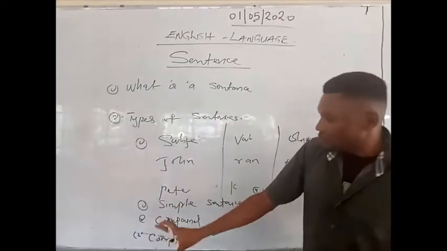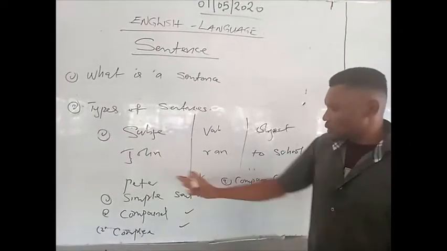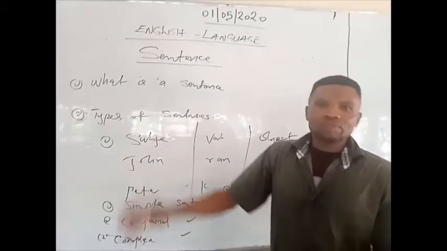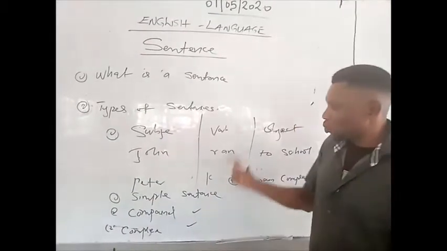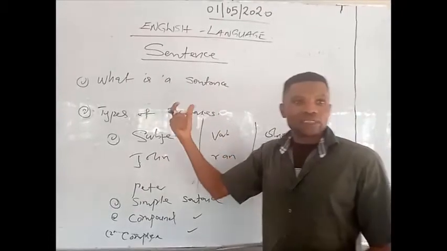These are the 4 types of sentence we have. So we shall take them one after the other for easy comprehension of what a sentence stands for.